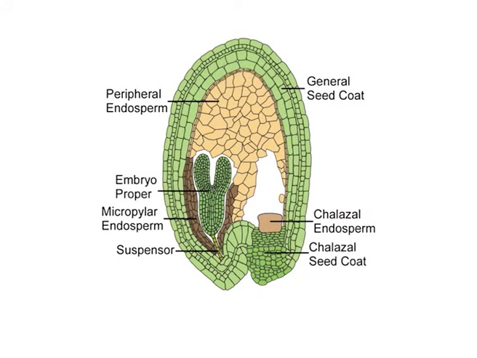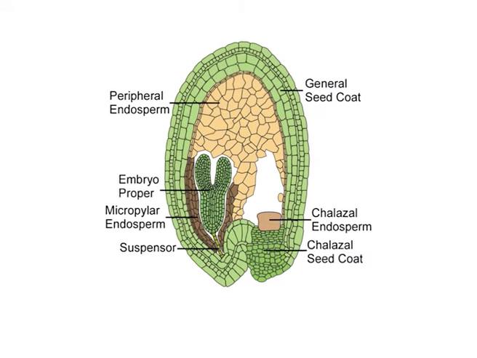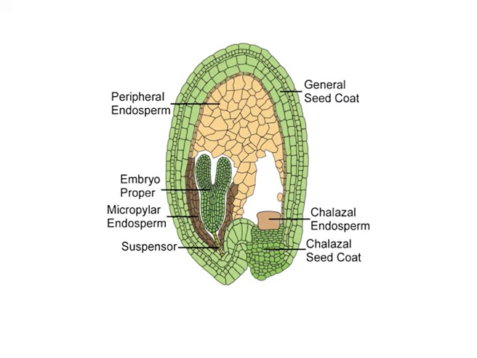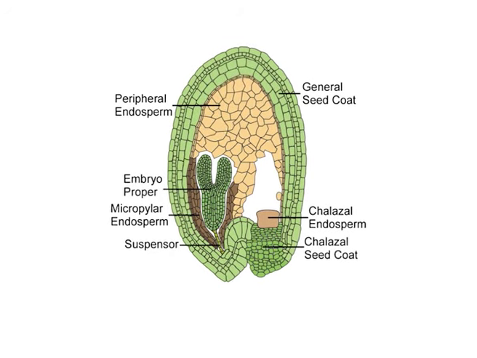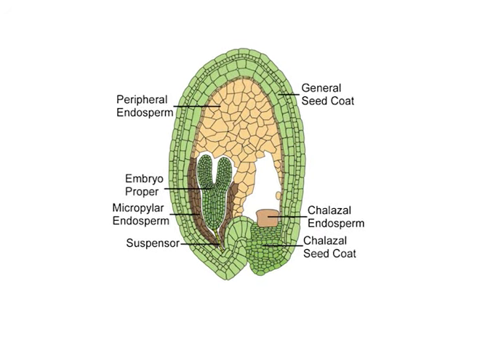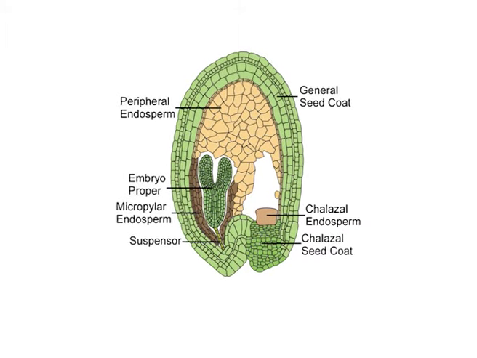Point number 2. In certain species, inhibitors present in the endosperm or seed coat make the seed dormant. Such embryos can escape dormancy by culturing on a suitable medium.